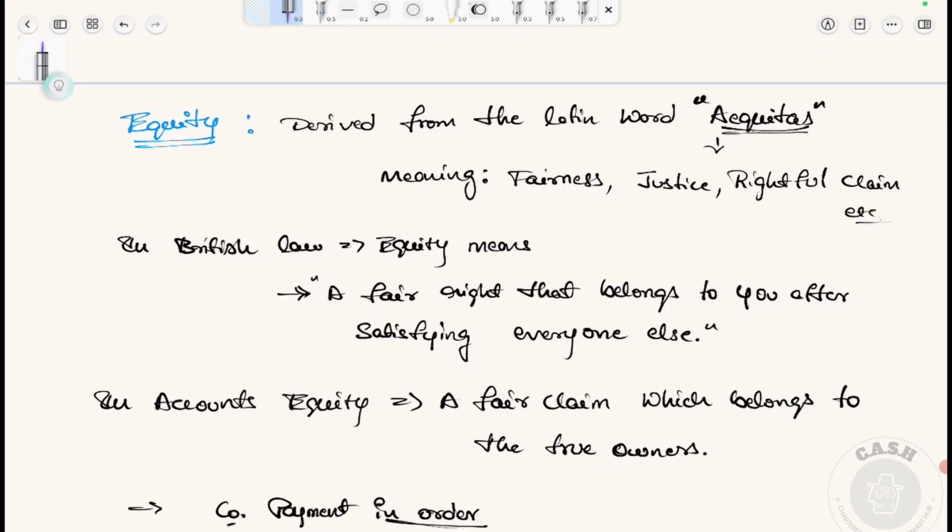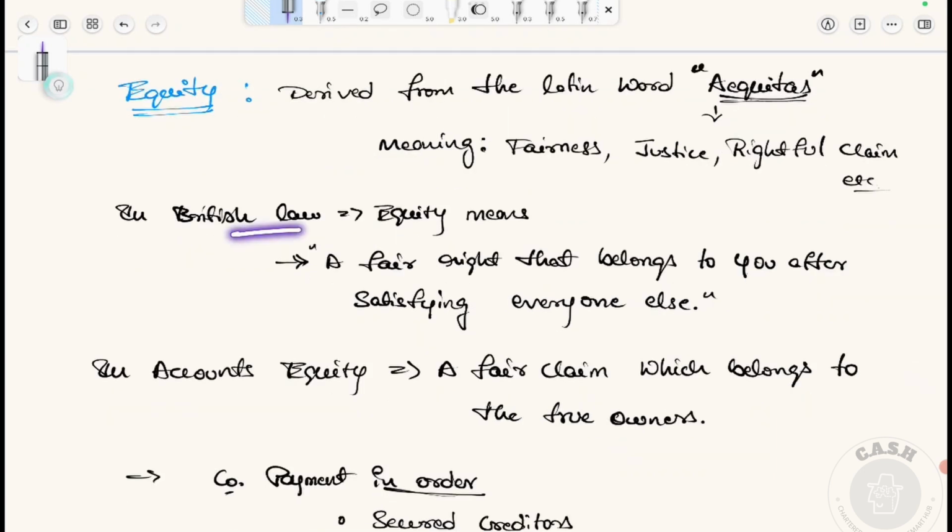Today we will learn the topic of equity and understand why it is called equity and why the equity shareholders are the real owners of the company. Equity is derived from the Latin word equitas, meaning fairness, justice, or rightful claim. It is taken from British law that equity means a fair right that belongs to you after satisfying everyone else.